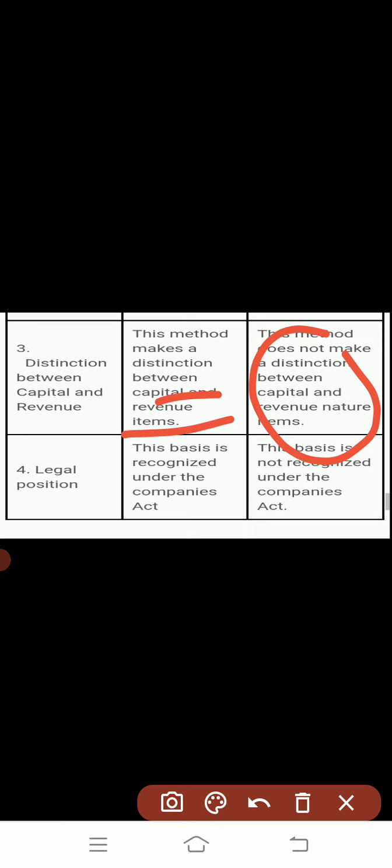At the start of the video, I told you that it involves actual cash received, whether from the cash sale of goods and services or the sale of property. Sale of property is of capital nature because it gives benefit for a long time. But in the cash basis there is no difference made between capital and revenue nature, while in the accrual basis there is a clear difference.